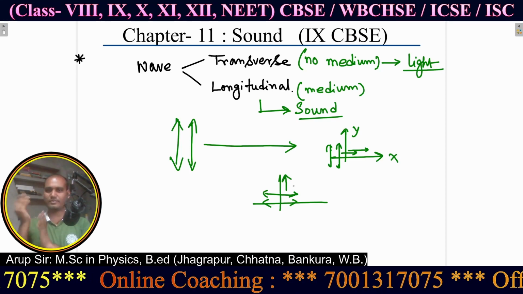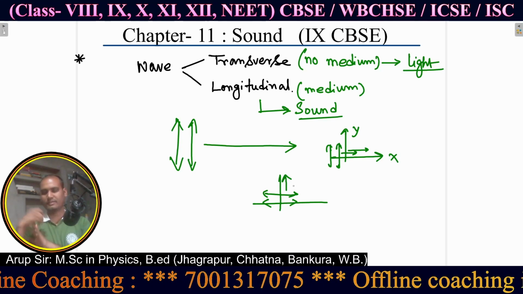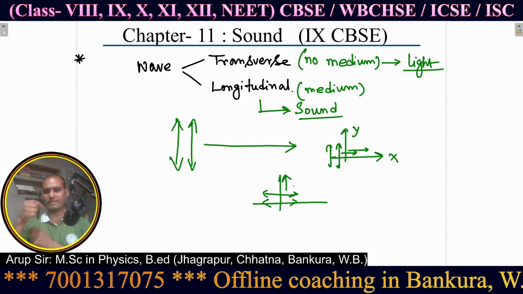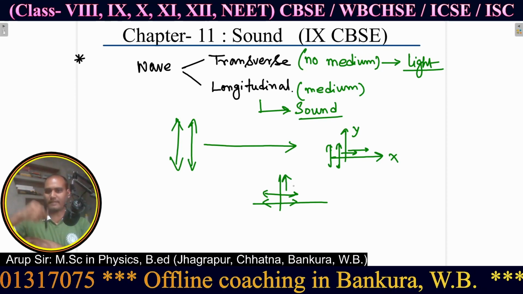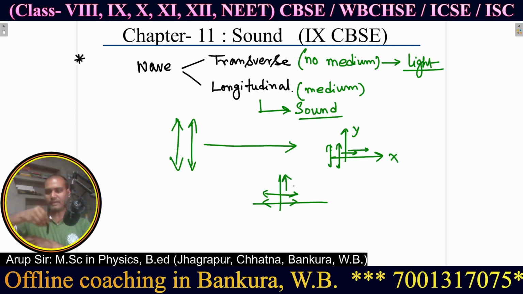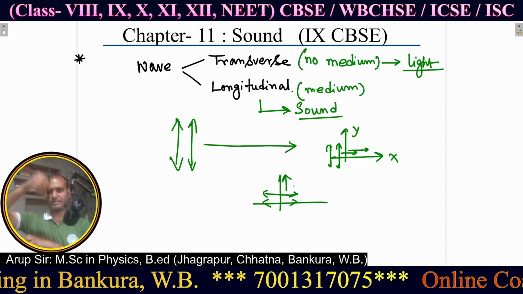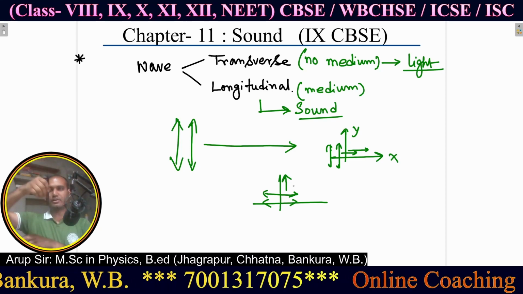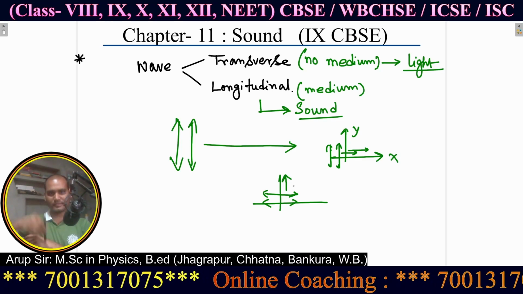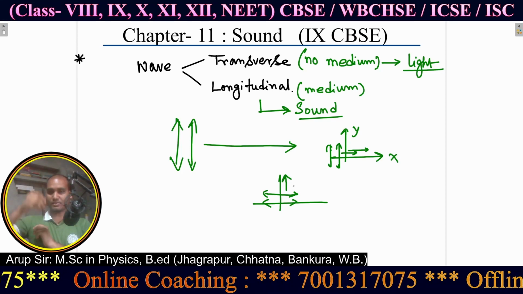This kind of wave is known as a transverse wave. Then what is a longitudinal wave? Same pen, and now this pen is vibrating like this. Also just see along which direction it is moving, along upward, or even downward. So it moves along the direction of vibration.